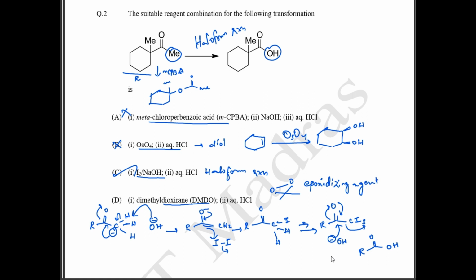The very classic example for DMDO is your allene. If you have an allene compound like this and you treat it with DMDO, this is going to form an epoxide like this. This can form an epoxide with any alkene also. Okay, next question.